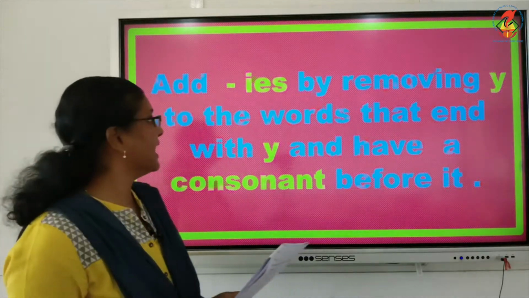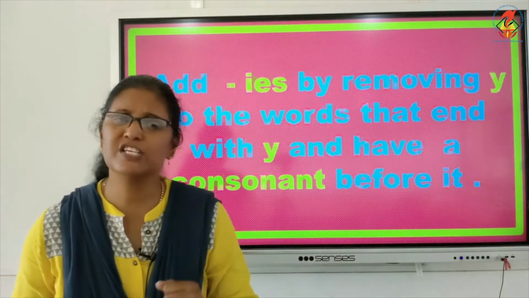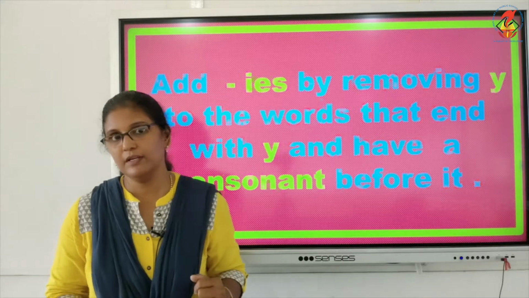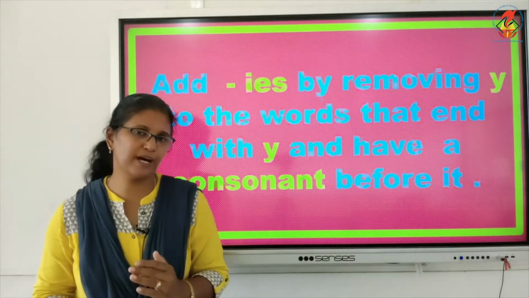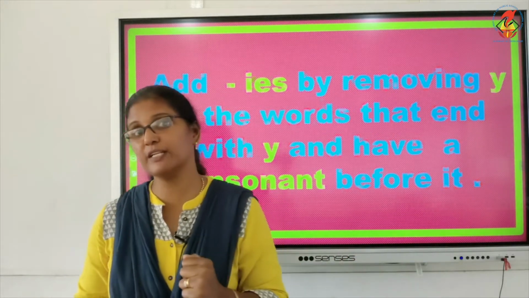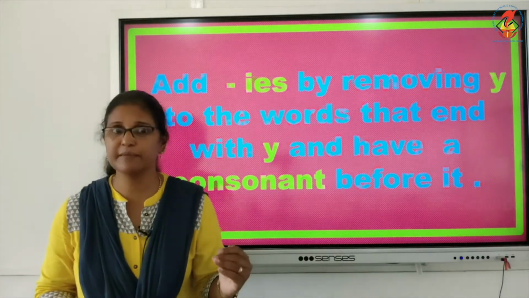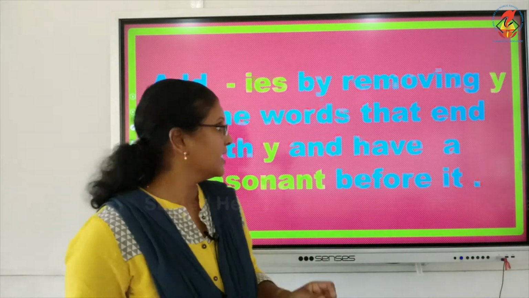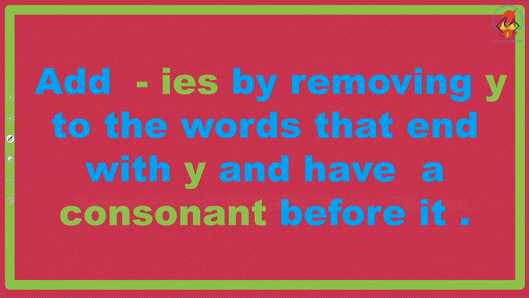Now, we have few words which are ending with Y, with a consonant before it or sometimes a vowel before it. Here I read it for you. Add IES by removing Y to the words that end with Y and have a consonant before it.